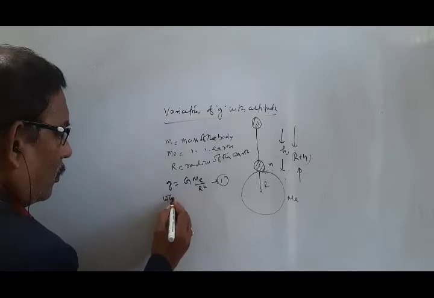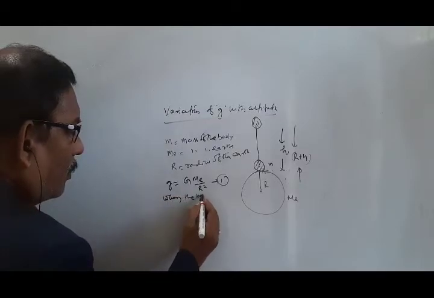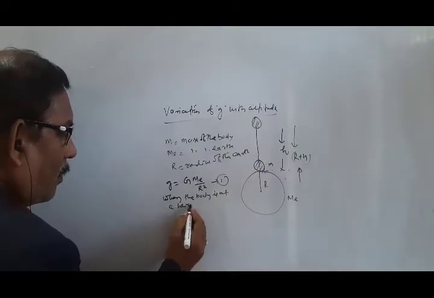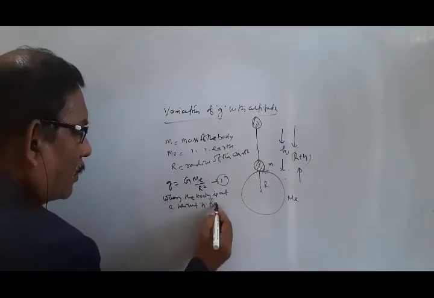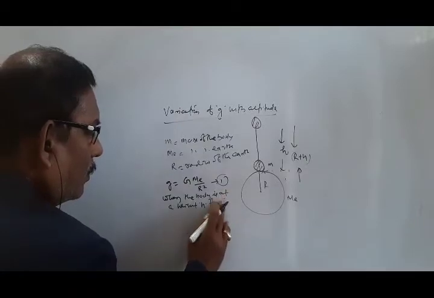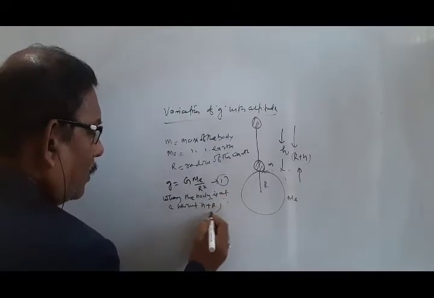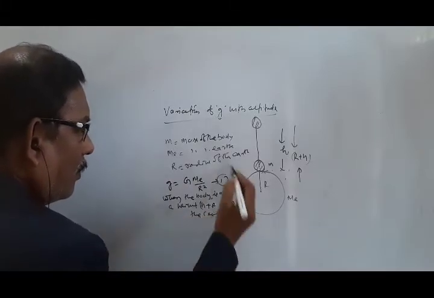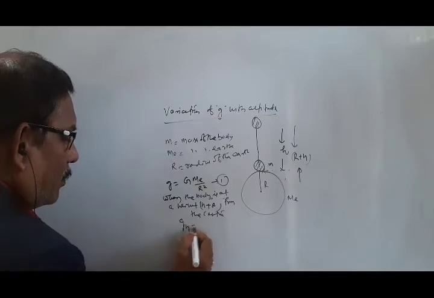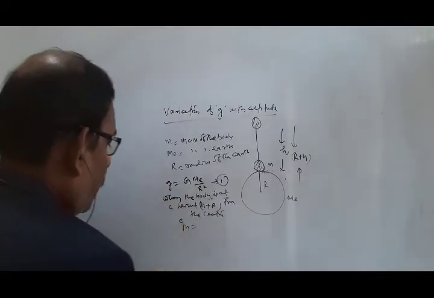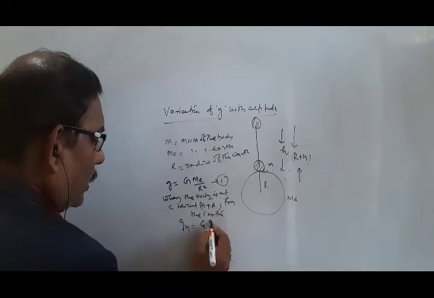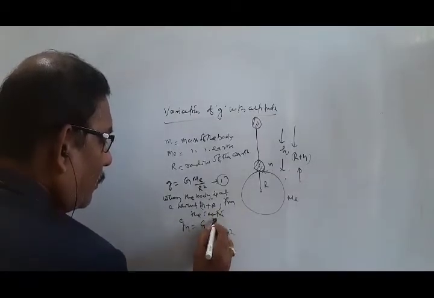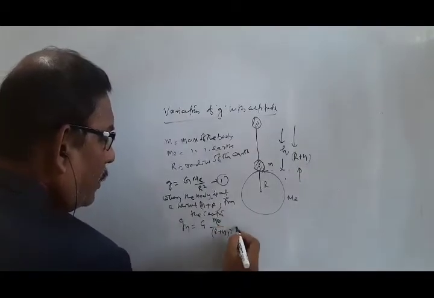So when the body is at a height h, that is R plus h from the center, gh equals G Me by R plus h whole square. Equation 2.